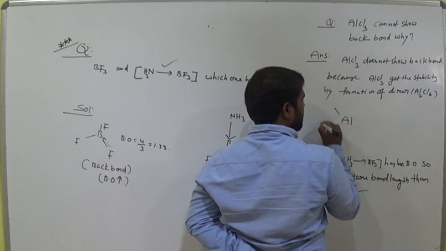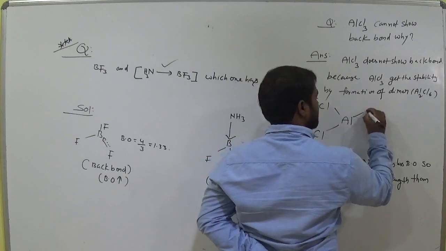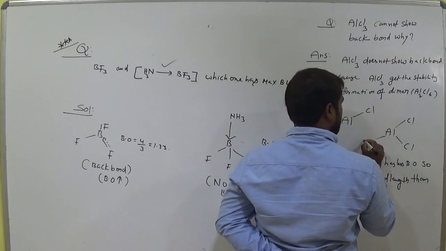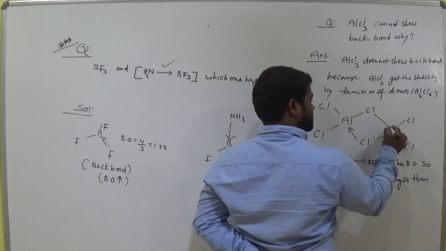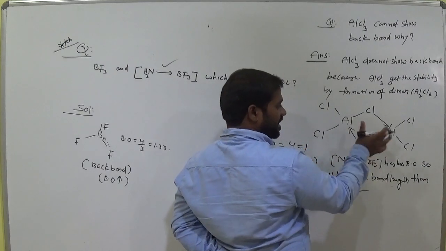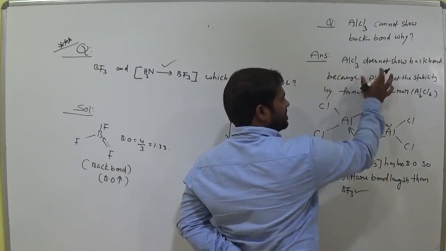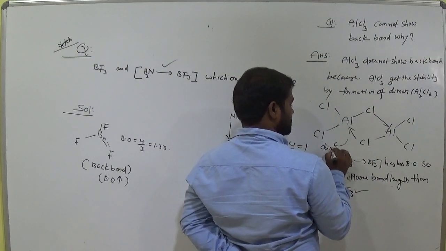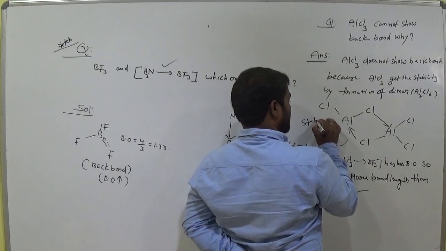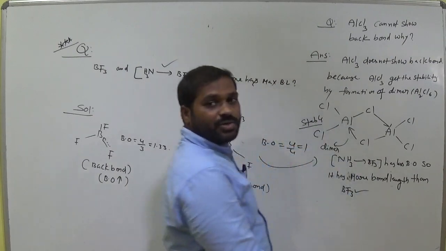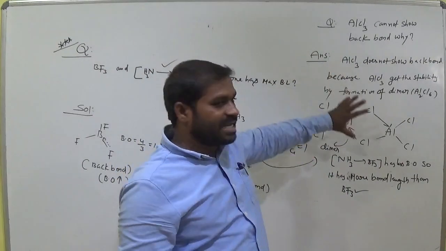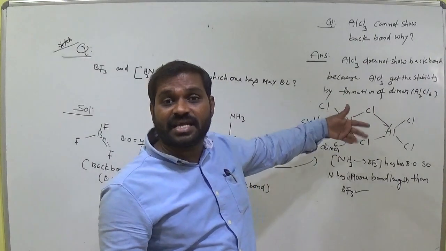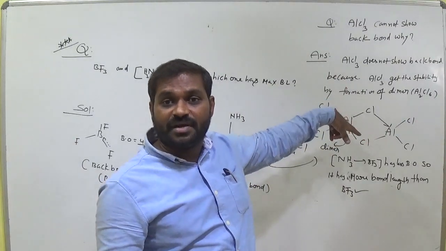This is Al, clear? This is Al. This is one more AlCl3. So coordination bond takes place. In this manner it gets stability. This is the dimer of AlCl3, Al2Cl6 dimer. So this is stable. No pi bond here, so no back bond. So due to the formation of dimer, AlCl3 becomes stable, okay? But there is no back bond. In which manner does AlCl3 become stable? Due to the formation of dimer.